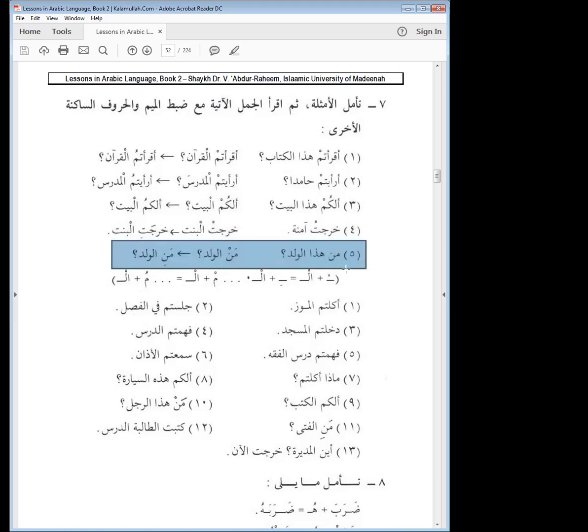Next one we have من هذا الولد. Who is this boy? So look how it changes now. Man al waladu. Now we have a sukun and a noon and a sukun and a lam in al waladu, right? So again, these two sukuns are clashing. So what do we do? In this case, we put the kasra below the noon. So we have manil waladu. Who is the boy?